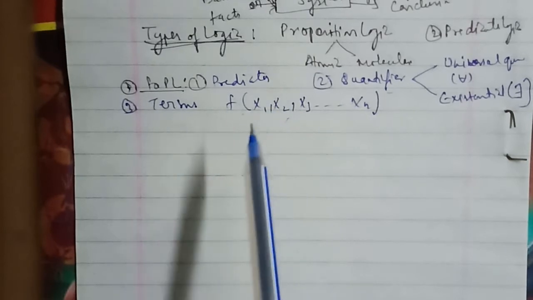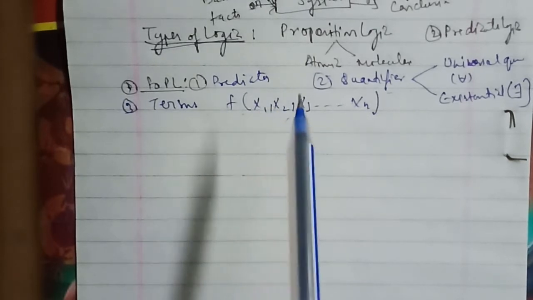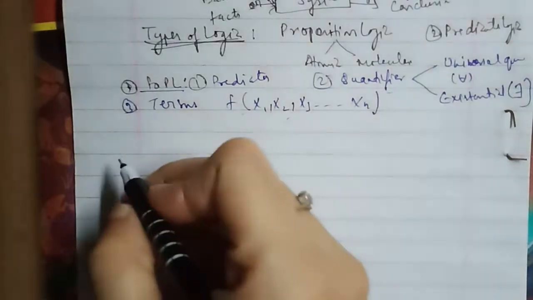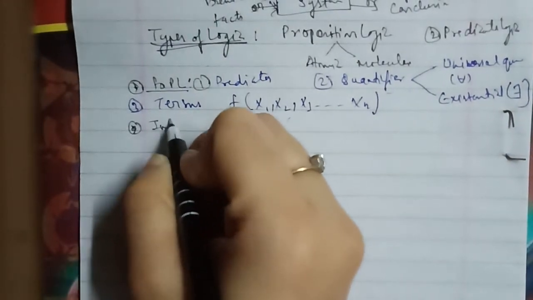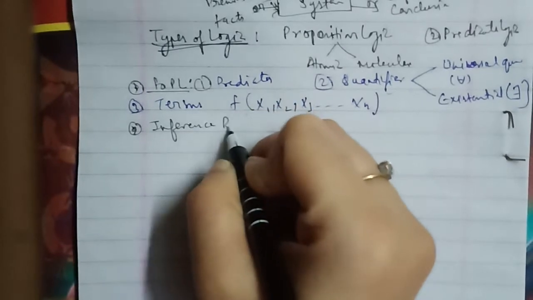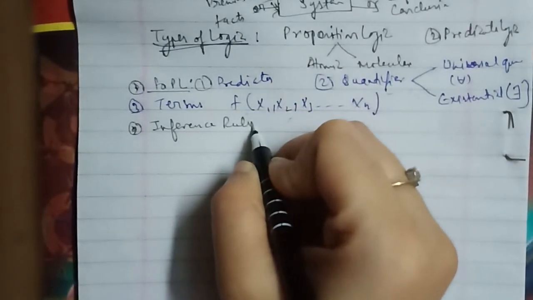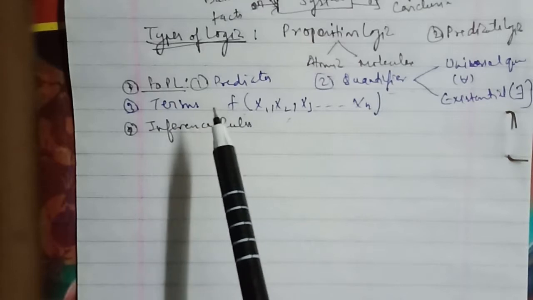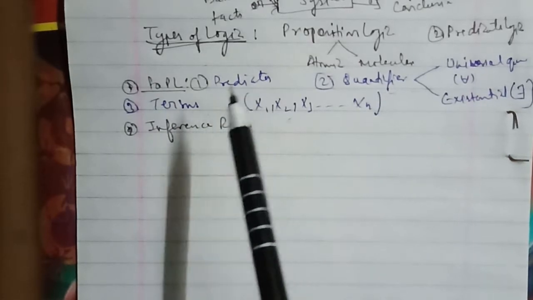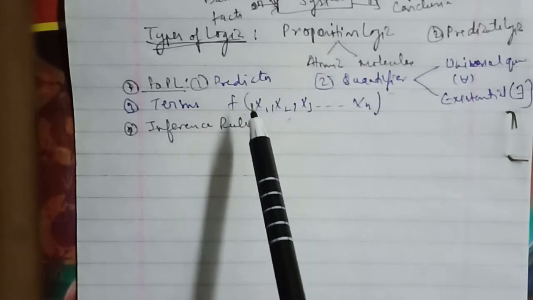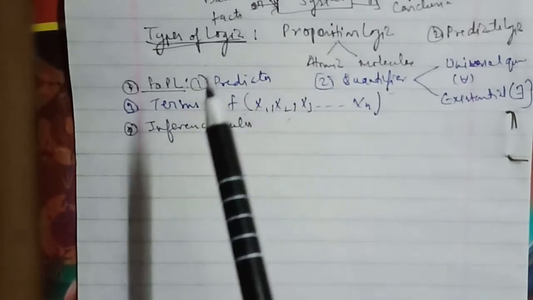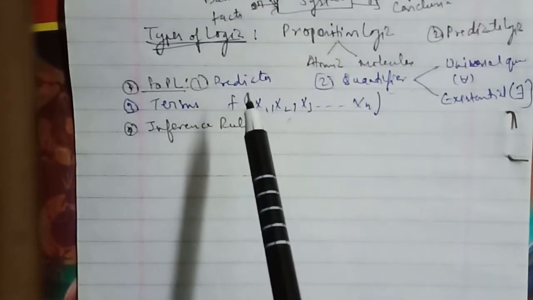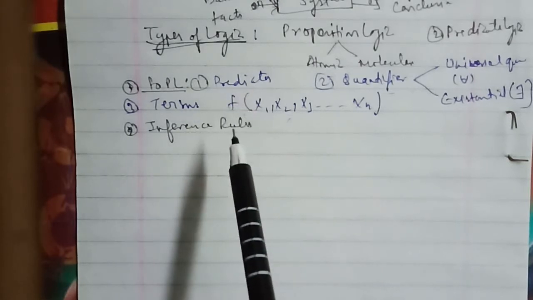Now we'll discuss the rules of inference briefly with an example. Even though we had discussed it, some of the things we had not discussed, so we'll go ahead here. In inference rules, to prove something we need to apply some manipulation procedures on the given statements to deduce new statements, and if we are totally sure that the given statements are true, then the newly derived statements are also true. The manipulation procedures that help to deduce the new statements are called rules of inference, and some of the important rules of inference are as follows.